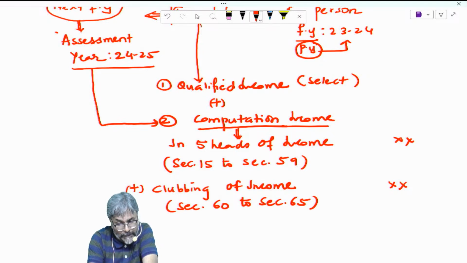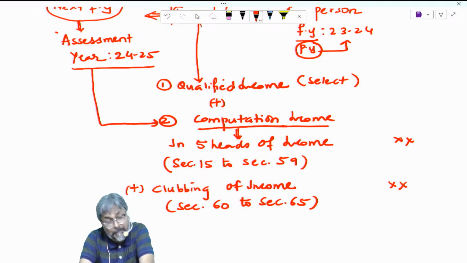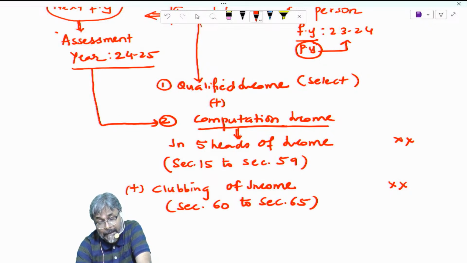We will see which income that is, and I'll give you some examples. And the other is the normal rate of tax, the rate of tax on the balance total income, students. You can write in the new page.